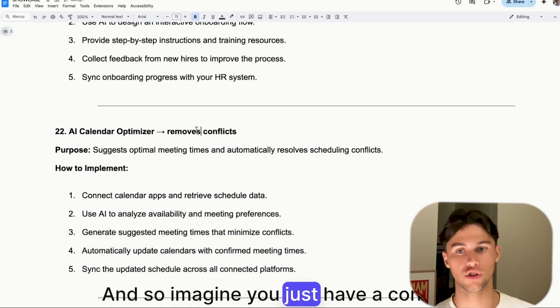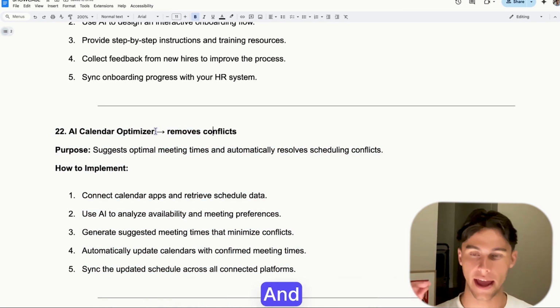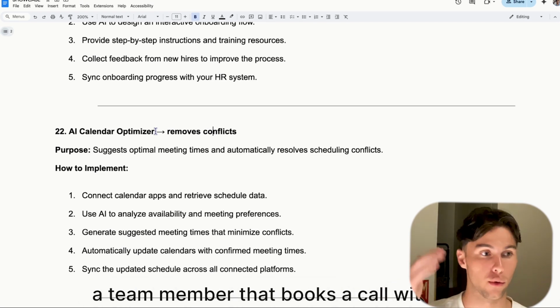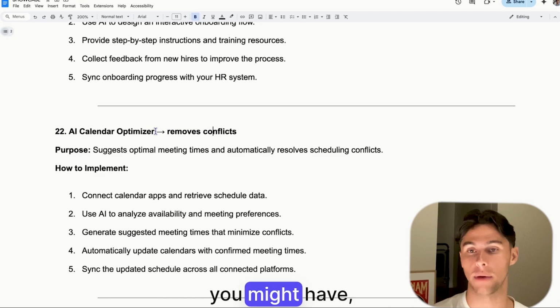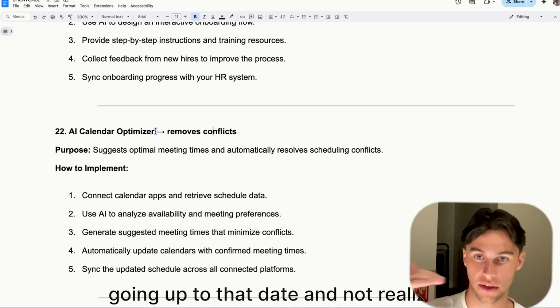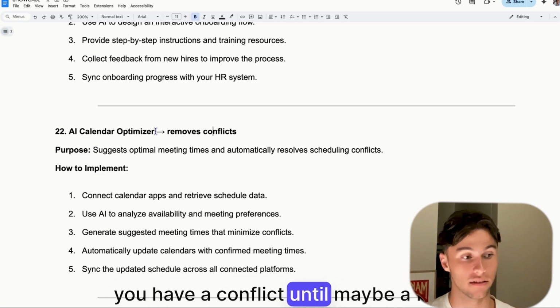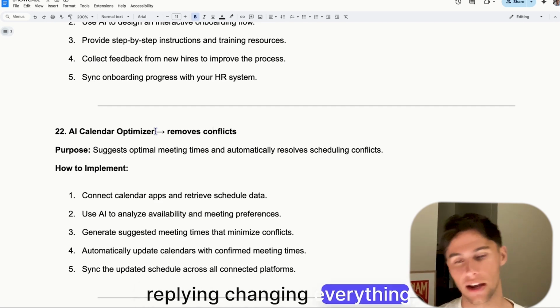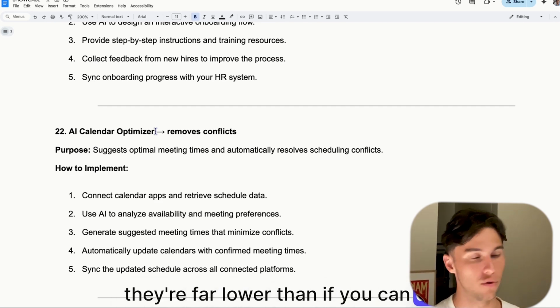And so imagine you just have a conflict. This runs daily, and one day you have a team member that books a call with you, and that conflicts with a sales call you might have. Well, that AI will detect it, and instead of going up to that date and not realizing you have a conflict until maybe a few hours before, and then you send an email, and the chances of them actually replying, changing everything, they're far lower than if you can do that days ahead.